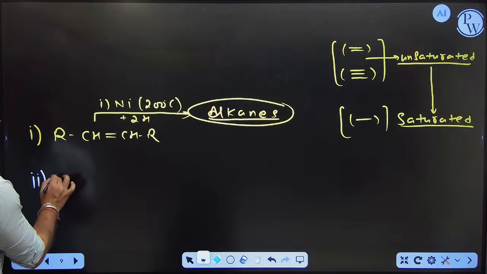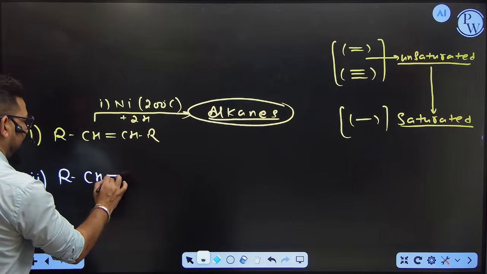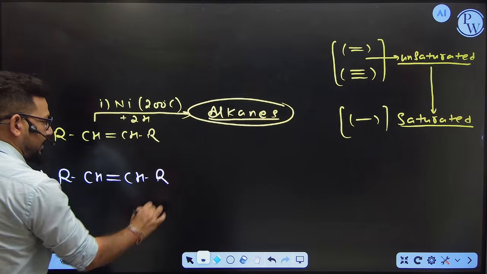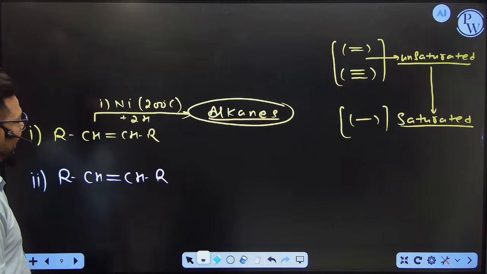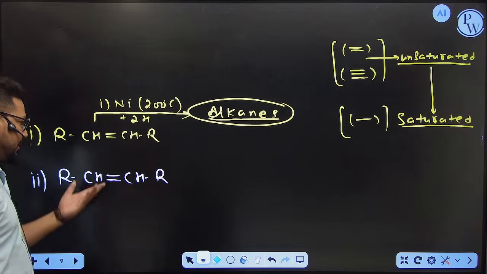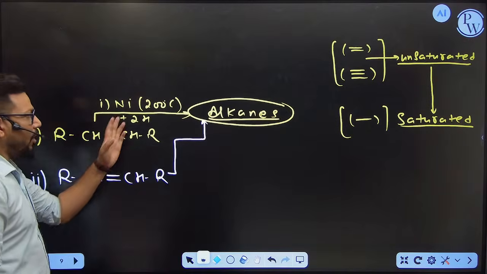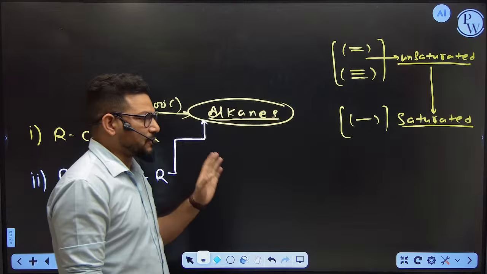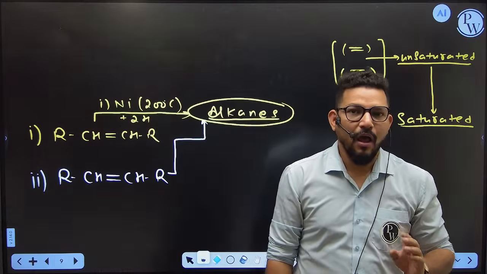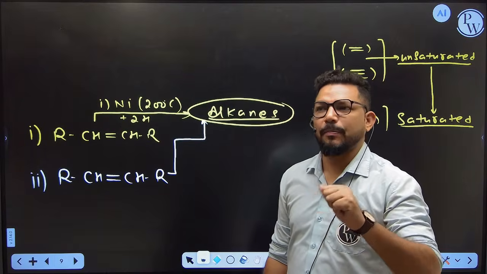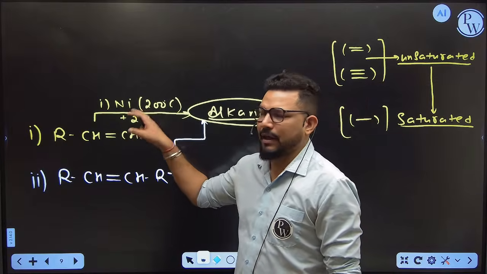Suppose I need to convert this compound also in a different manner, like CH≡CH-R. Suppose this is a compound, and again I want to convert it into alkane. Next we are going to apply the next reagent. These are all patented reagents; the catalysts we utilize during these reactions are all patented, so on the basis of the patent name, the reagent's name gets changed.